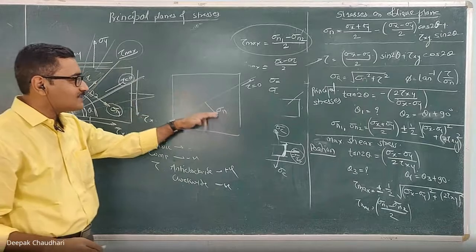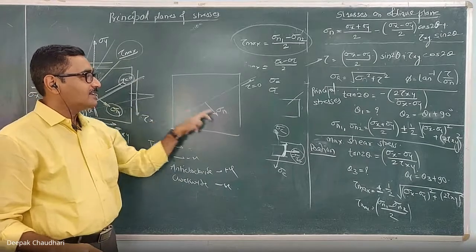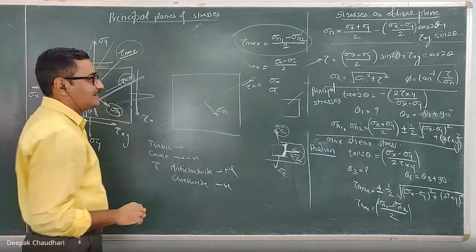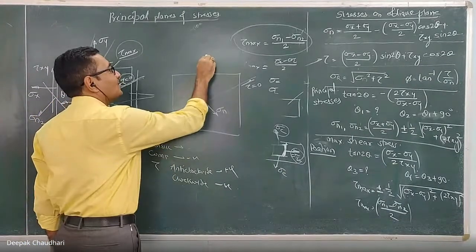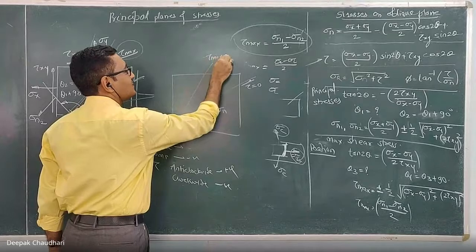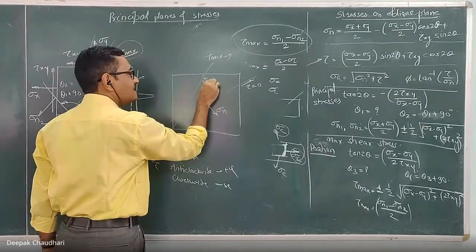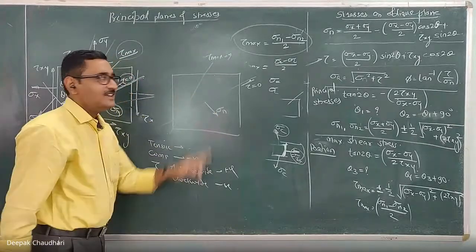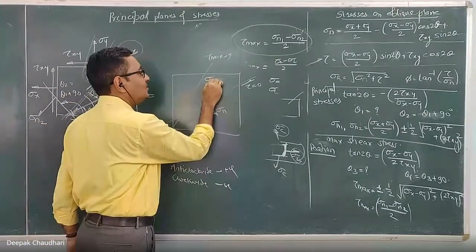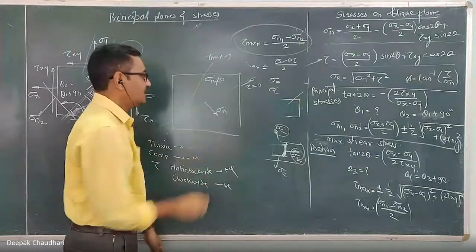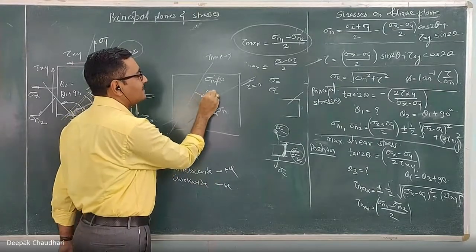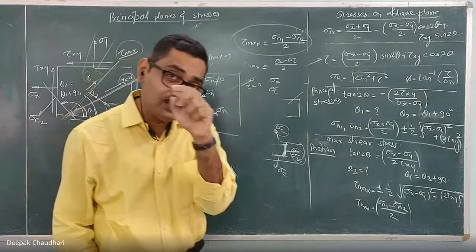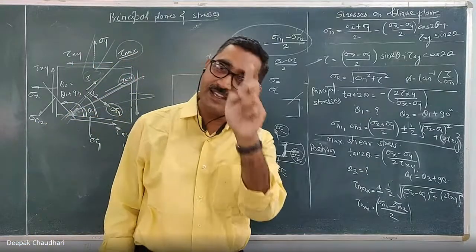Means the principal stress acts on a plane on which the shear stress is 0, but the plane which carries the maximum shear stress does not have zero normal stress. On this one also there will be some normal stress. Even though that plane carries the maximum shear stress, there will be some normal stress on it.